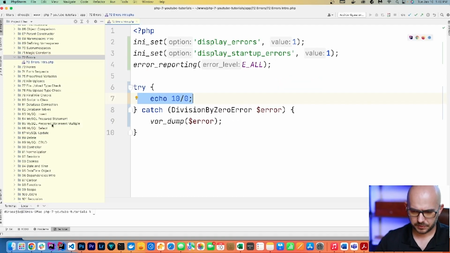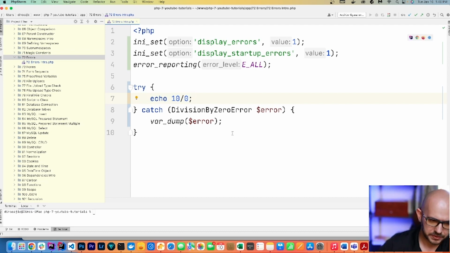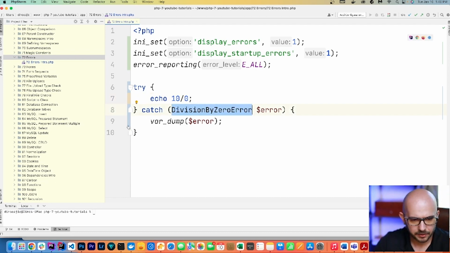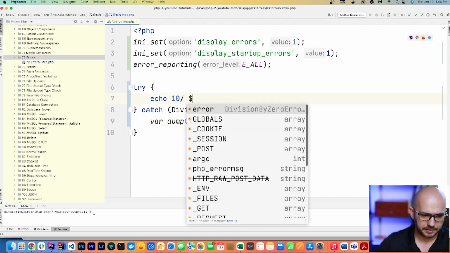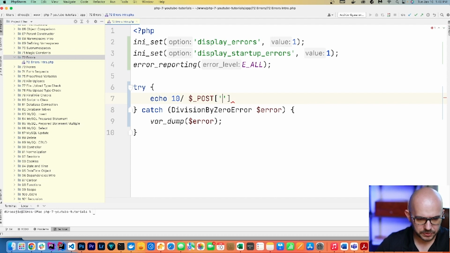But the question arises, why would we want to test such a thing? Well, we know that 10 divided by 0 will always throw the division by 0 error. So why even bother? Well, because of user input. We may get the input from the user and have something like this instead. So we might say post user number, where the user actually entered something in a form, it sent it to the post variable, and then the code tried to divide it. And in this instance, if they entered 0, that would be throwing an error.